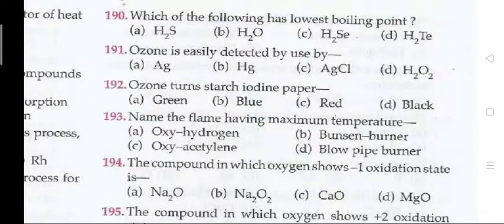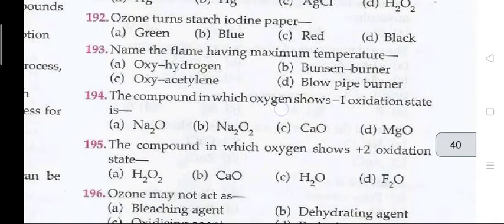Which of the following has the lowest boiling point? That is A, H2S. Ozone is easily detected by using, the answer to 191 is B, that is your Hg. Ozone turns starch iodide paper B, blue.